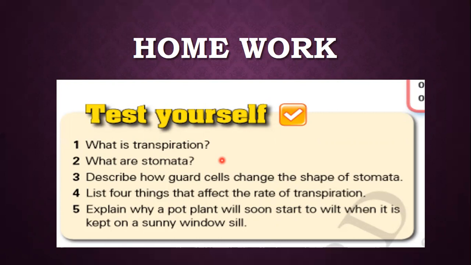Why is a pot plant going to wilt? Only because of transpiration. Whenever there is more light intensity, the rate of transpiration will be high. More water will be lost and less water will be absorbed from the soil, so the plants are going to wilt. Why? Because plants keep their shape whenever they are filled with water, and they become flaccid whenever they lose water.